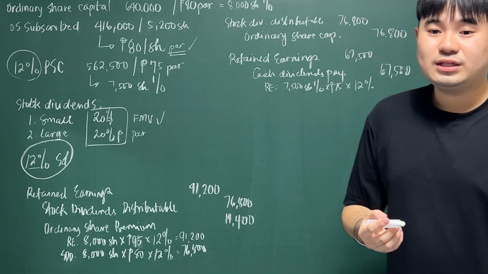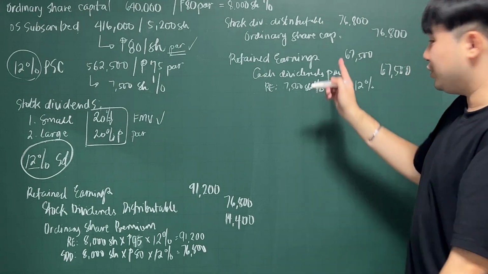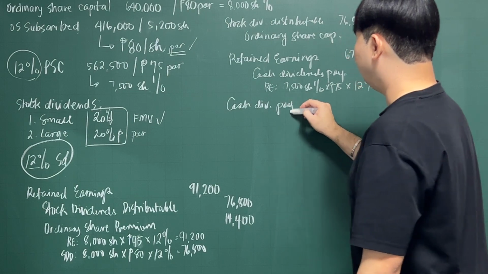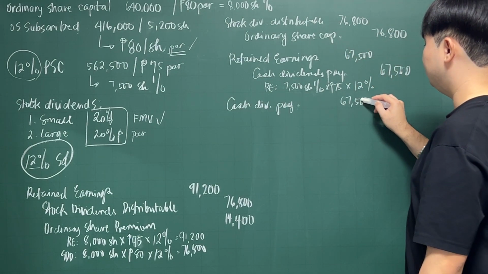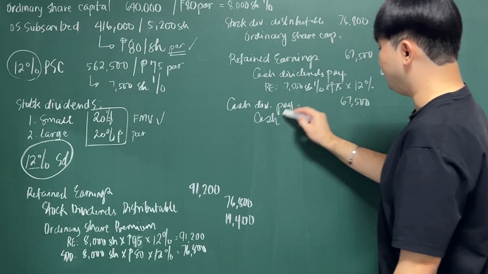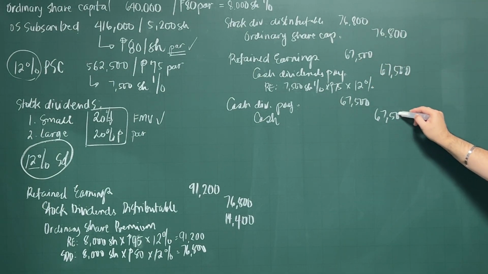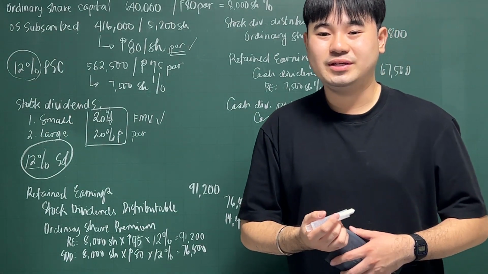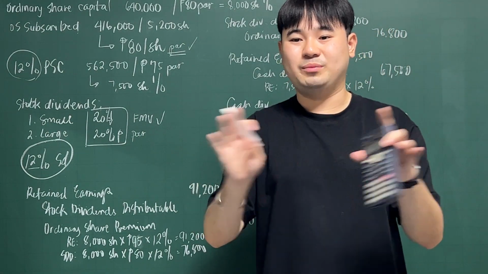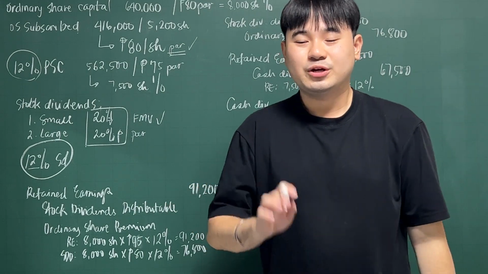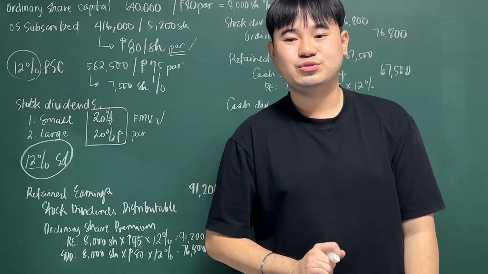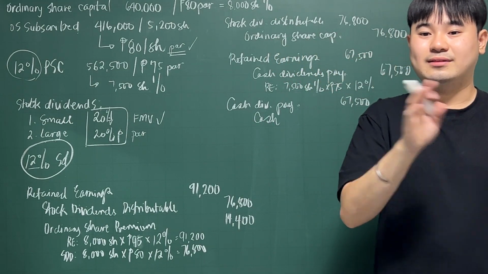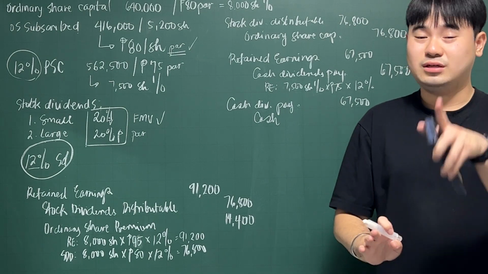But the problem tells you that it was also distributed. So you distribute this: debit cash dividends payable for 67,500, and then credit cash of 67,500. Okay, there were no dividends in arrears at the start of the year, so no problem with previous year's dividends. Retained earnings at the end of the year is 456,300. So the beginning earlier, which is 456,000, and then the ending, which is 456,300, is given to you.